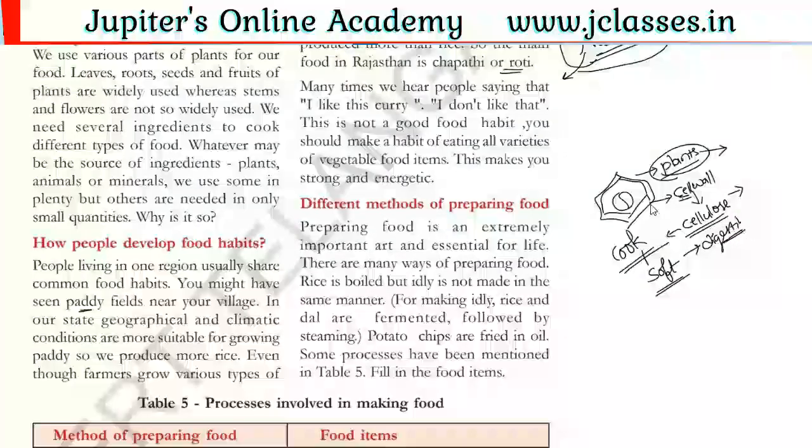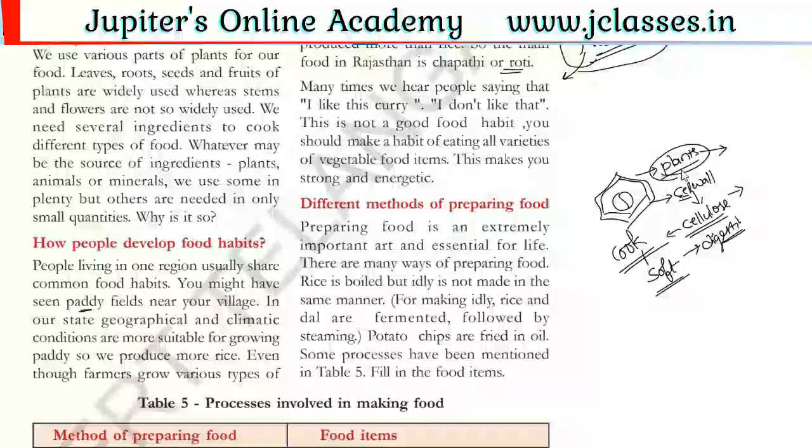So for that purpose we must cook the food, to digest it easily. Without cooking we cannot digest it. That facility is available only in animals. Animals can digest the cellulose, but we human beings cannot digest the cellulose present in the cell wall which covers the plant cells.